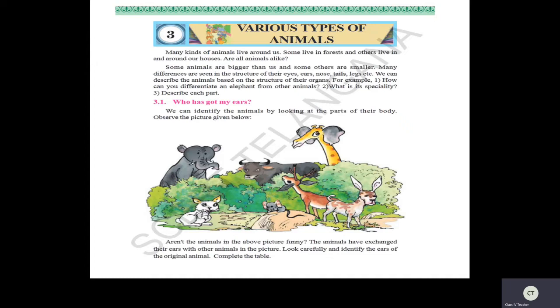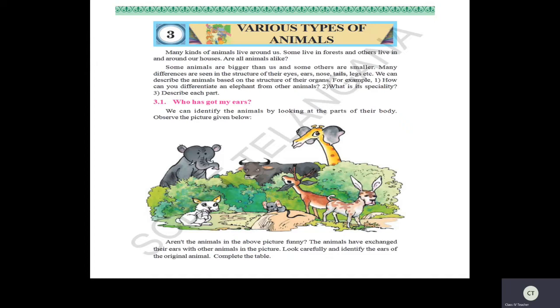So many kinds of animals we can see around our home also children, and wherever you go you can find different kinds of animals. So mainly some live in forest and some live with us. So all these kinds of animals we have studied in your previous classes like class 1 and class 2. We have studied about wild animals. We have studied about domestic animals. Isn't it children? Are you recalling? Yeah, we have studied different kinds of animals.